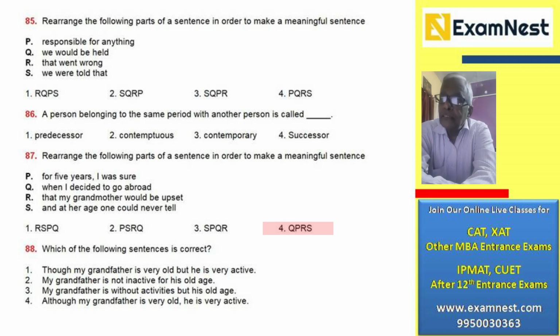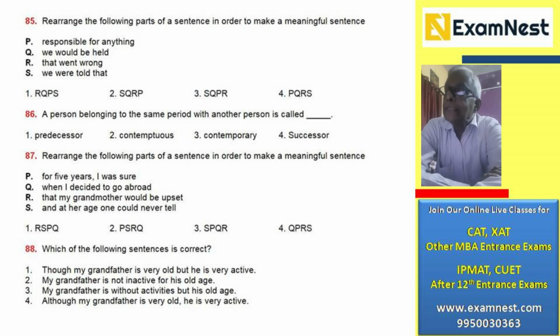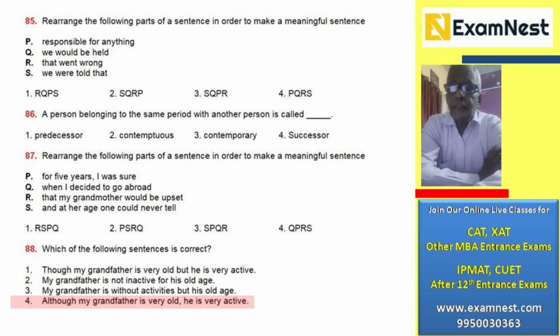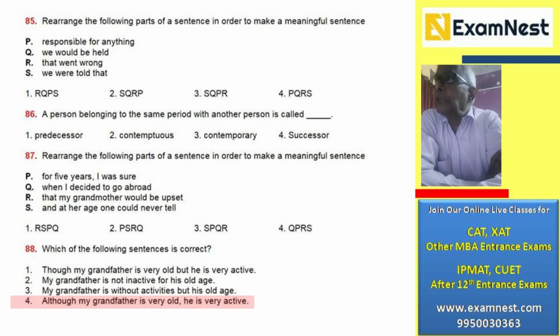So the correct answer is number 4. The next sentence, which of the following sentences is correct? The correct sentence is number 4. Although my grandfather is very old, he is very active. The first sentence is incorrect because you cannot use though and but together.